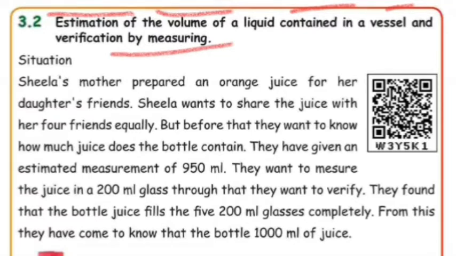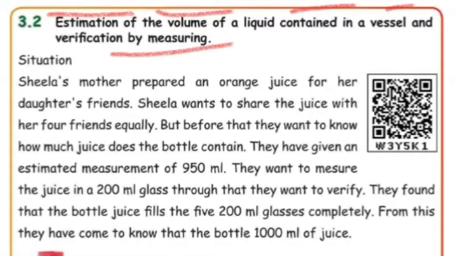That means you have to estimate how much liquid is contained in the container. The liquid contained in a container means a vessel, bottle, or jar. Verification by measuring: how much juice is contained in this bottle, how much milk is contained in this Tetra Pak. We have to find out.